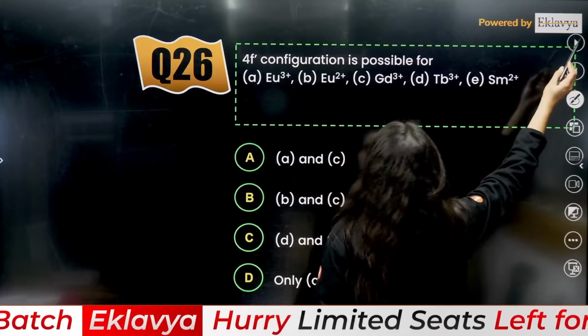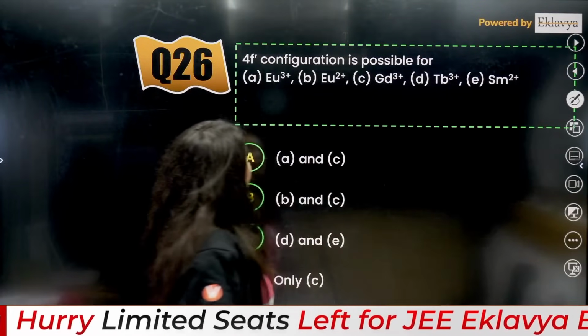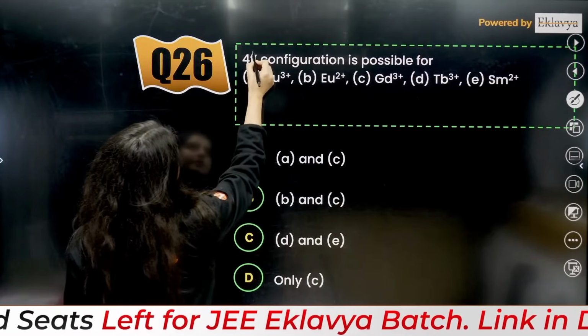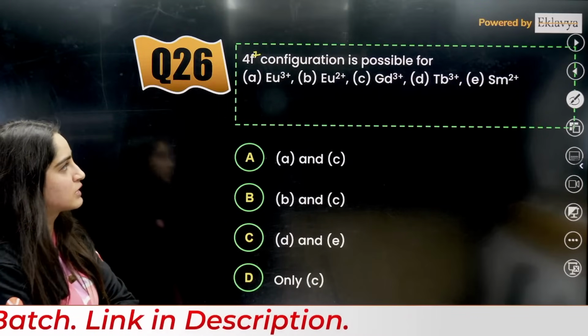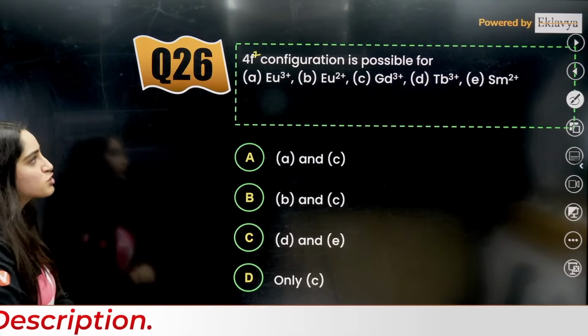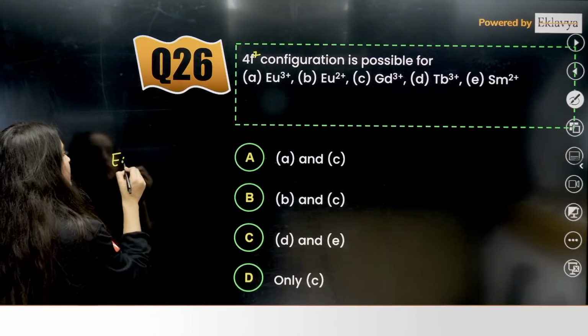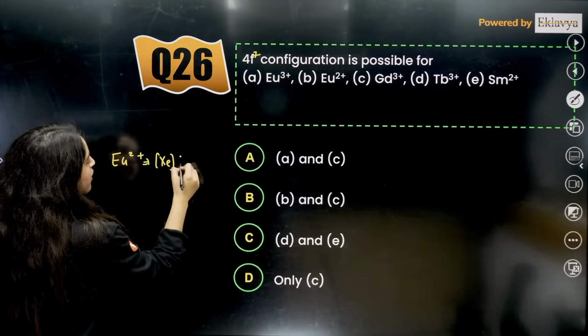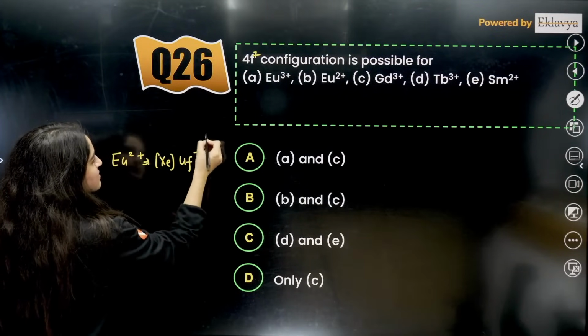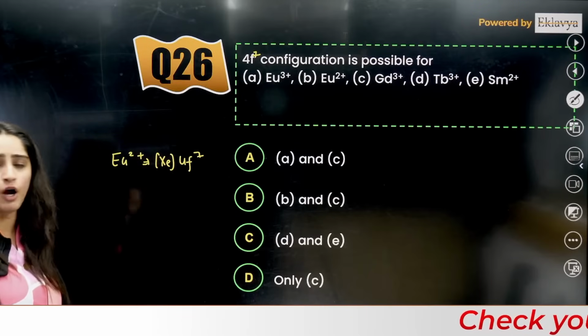Okay, next question is 4f7. It should be 4f7 configuration, possible for 4f7. If you see the chart, Eu2+ is going to show you xenon, 4f7, right? You will take out 6s2.